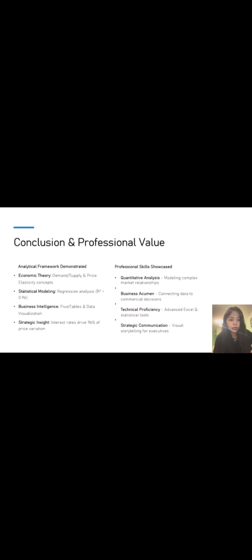The true value lies in connecting the dots between raw data, economic principles, and strategic business outcomes, exactly the capacity that enables organizations to navigate complex markets with confidence.